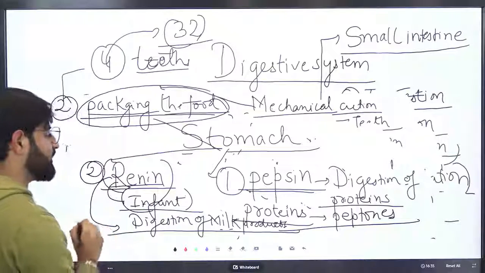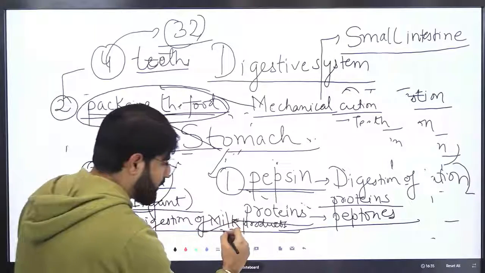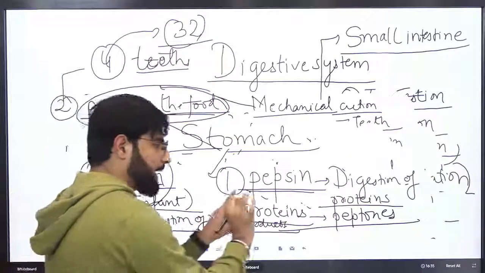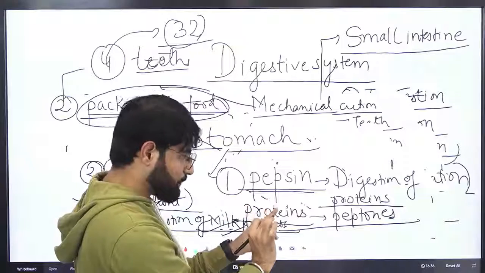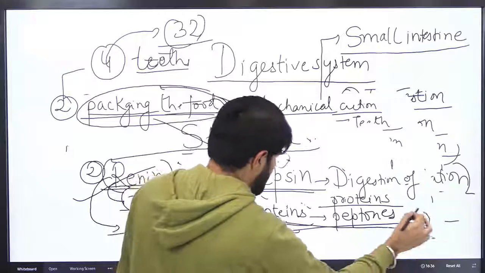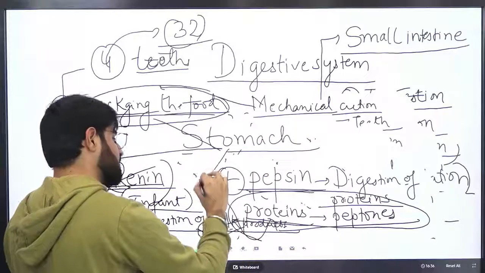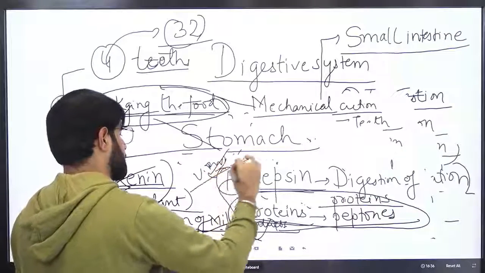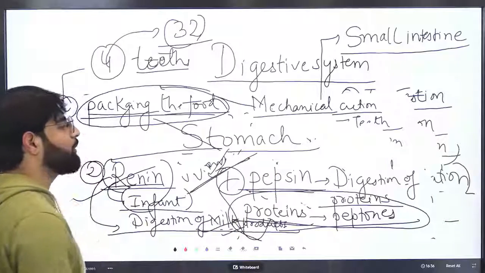The main function of rennin is to help in the digestion of milk products, and pepsin begins the digestion of protein and converts that protein into peptones. It is very important.